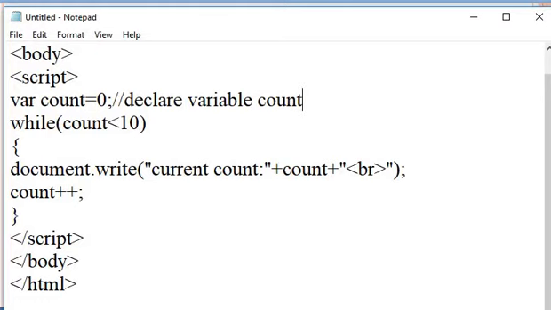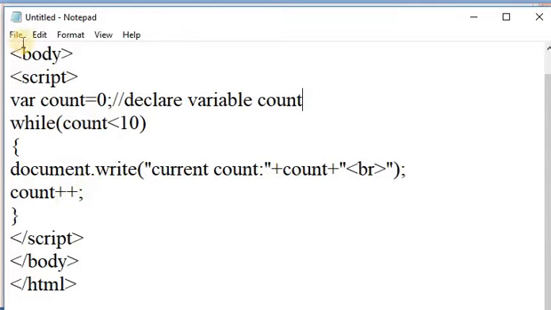Means document.write current count is equal to count, whatever the values, are printed on the web page. After that, count is incremented by 1. In this we use the increment operator. Here is the initialization position. This is the conditional test condition, and this is the increment and decrement operator.